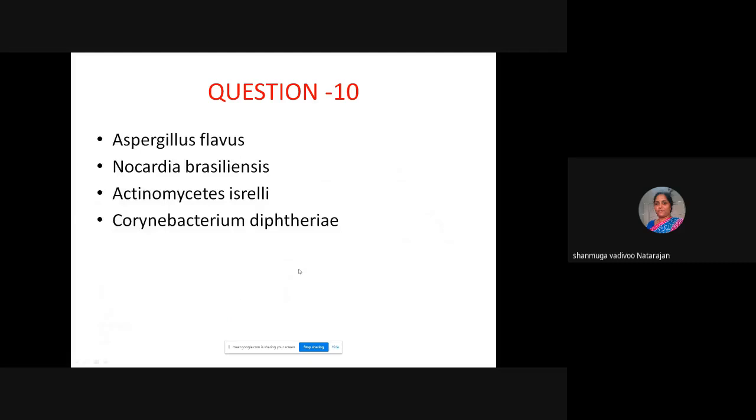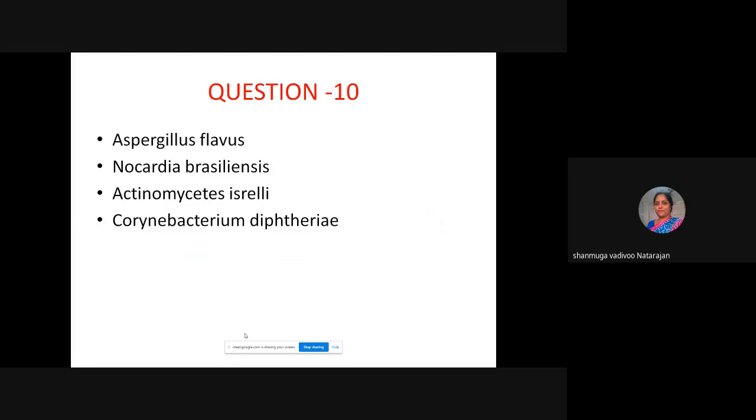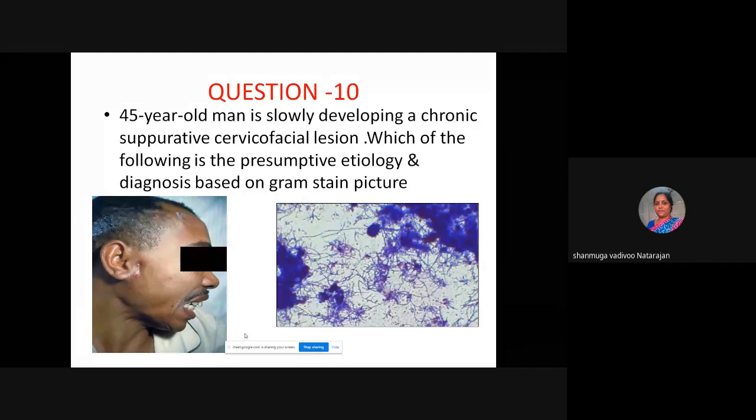So Aspergillus flavus is ruled out. Why is it not Aspergillus flavus? Because it is a fungus and it will be a little bit broader. They are also filamentous organisms, but it will be a little bit broader than these filamentous structures. And it can't be Corynebacterium diphtheriae either, because it has V forms and L forms. They are also gram-positive bacilli, but they show V forms or L forms, and you can see metachromatic granules.